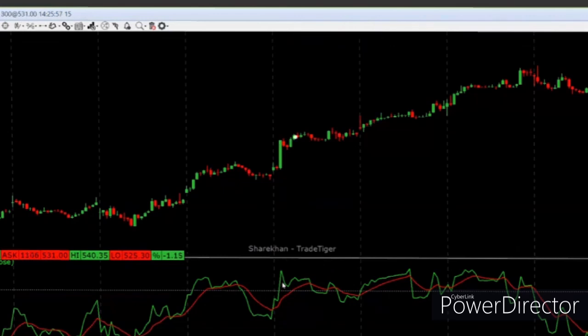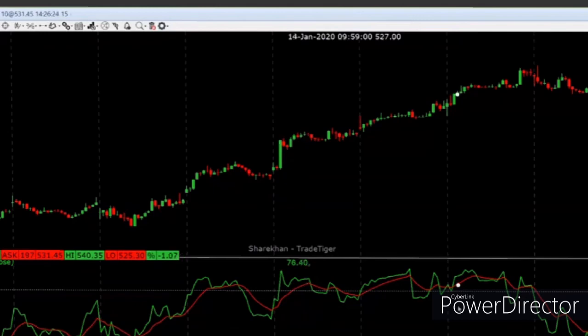If the green line goes below the middle line, it is a short sell. Some people use the red and green line crossovers, like if the green line goes above the red line, it's a buy. If the green line goes below the red line, it is a short sell. So as I said, the red line is the average RSI line, green line is the RSI line. So RSI and the average of that is this red line.